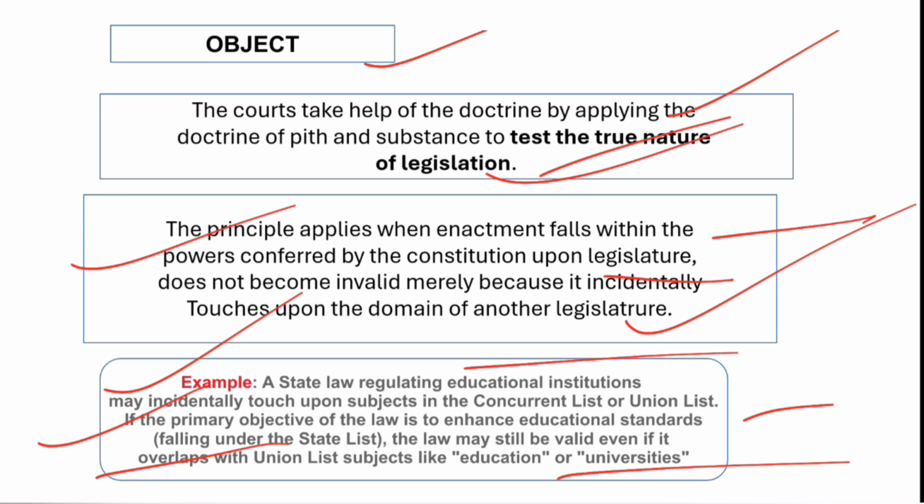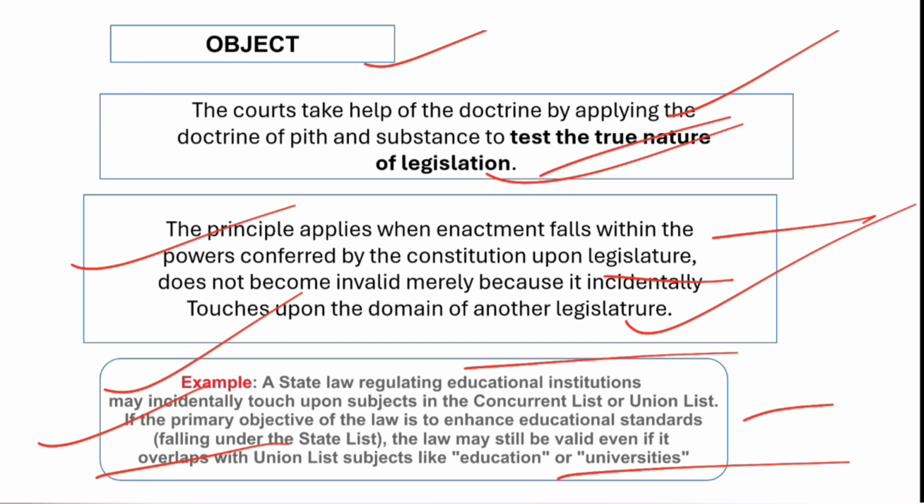So education and universities come under the union list, and the law regulating educational institutions is within the state powers. If a law is made on that subject and it is somewhere touching, obviously, if the welfare of the educational institutions is dealt with, and somewhere obviously they are touching subjects like education or universities, then the courts will see what is the object of that law, what is the true nature of that law, what that law is trying to do. That is what the courts will see.